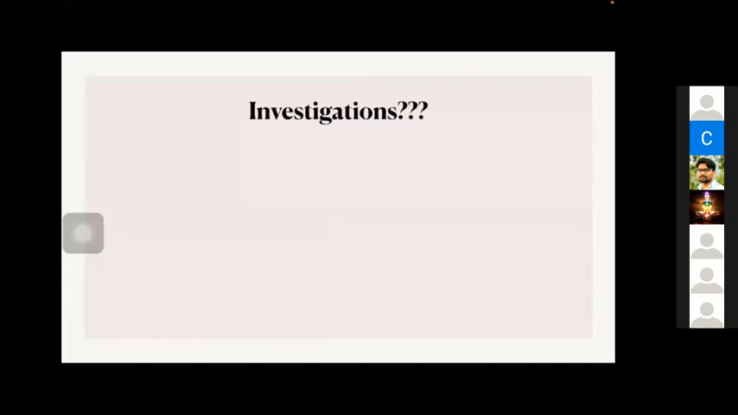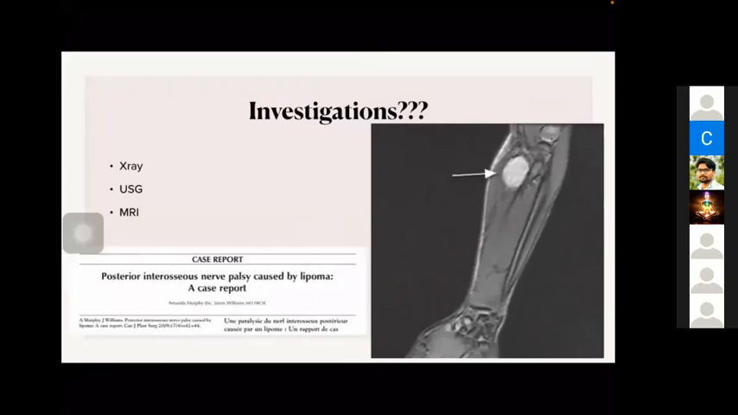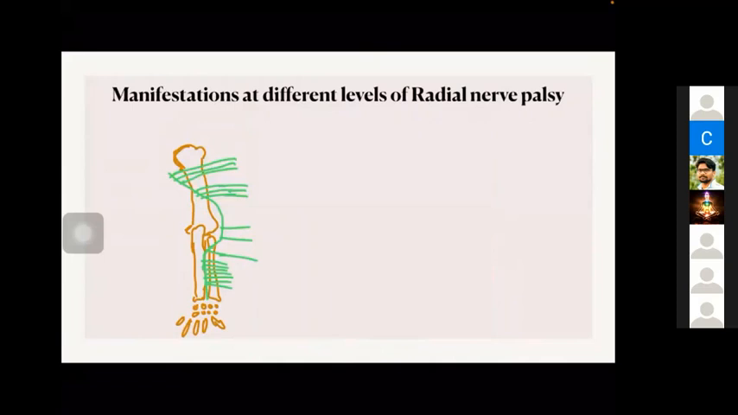So what all investigations will you do? Again, always tell X-ray in orthopedics. You should tell X-ray before anything else. X-ray is a must in our orthopedic cases, and ultrasound and sometimes MRI may be needed in such cases. This case was actually a lipoma compressing the posterior interosseous nerve, and the treatment is obviously the removal of the tumor and decompression of the nerve.